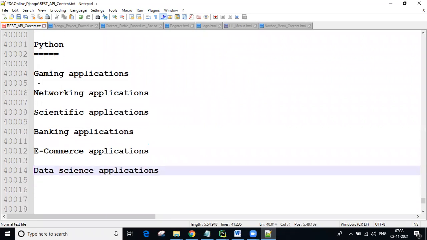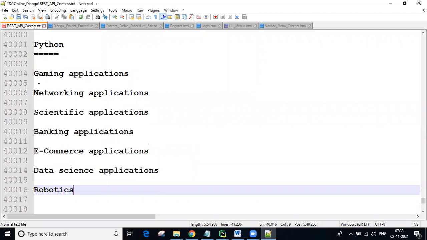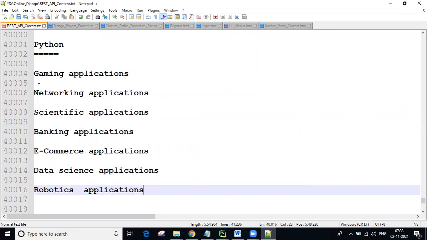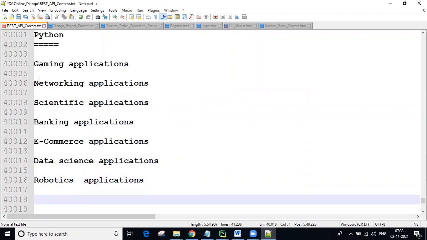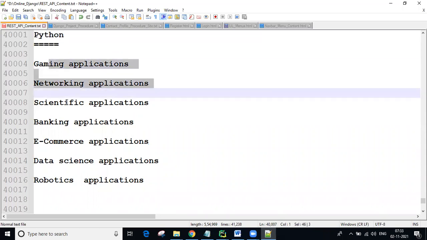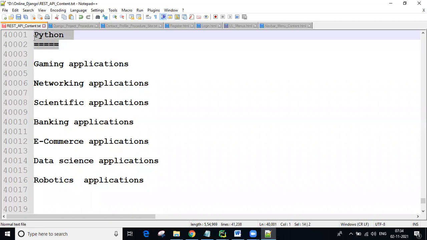And robotics technology is there, guys. On the robotics side also we can use Python, for developing robotics applications. So like n number of benefits there, n number of kinds of applications we can design using the Python language. In all these kinds of applications, Python is a common language.